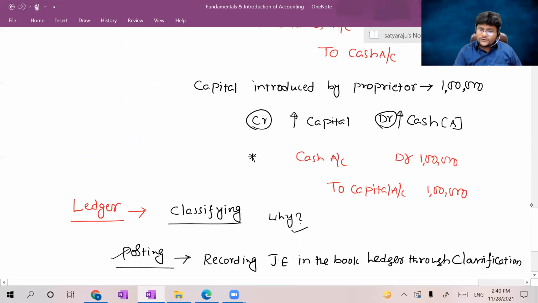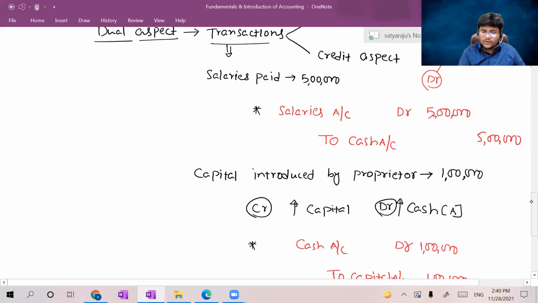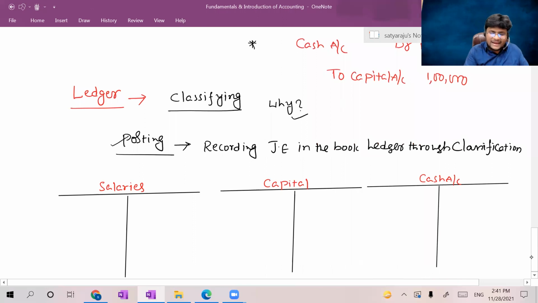Now we will transfer the journal entries from the book journal to the ledger. The first and foremost entry was salaries to cash. Each and every account has two sides, left hand side and right hand side. Left hand side is known as the debit side, right hand side is known as the credit side. So every account has debit and credit. On the left hand side debit, right hand side credit.